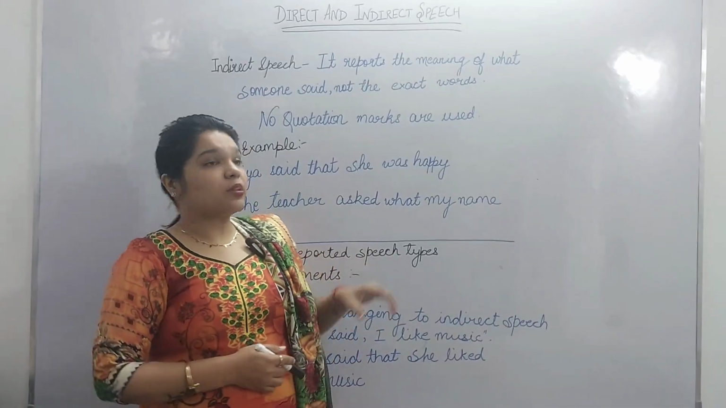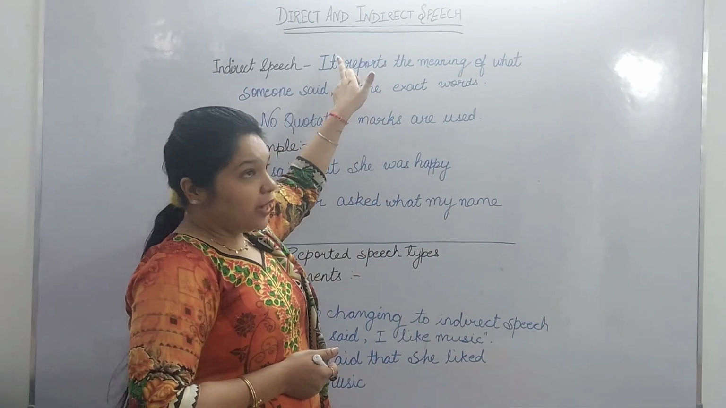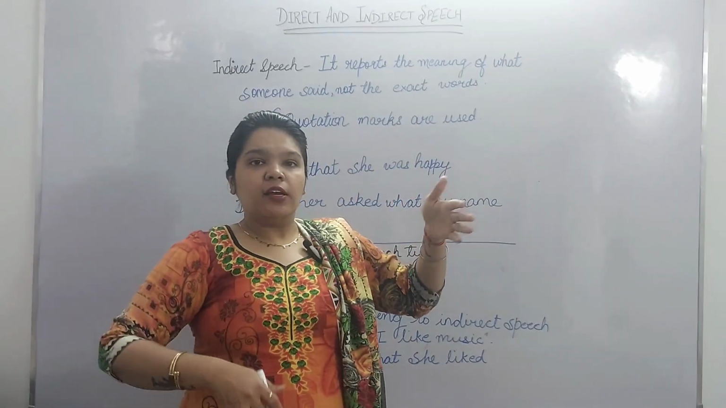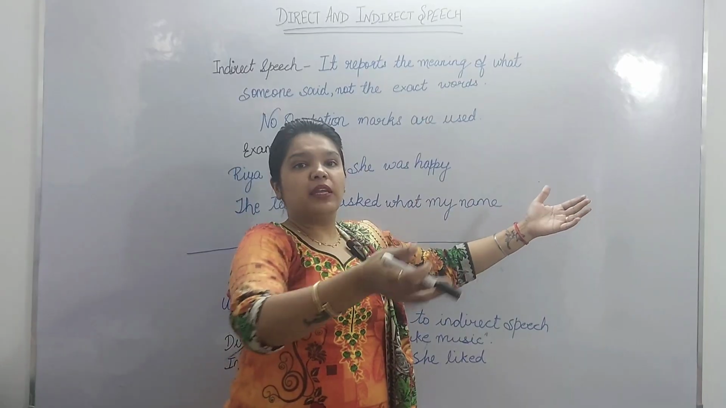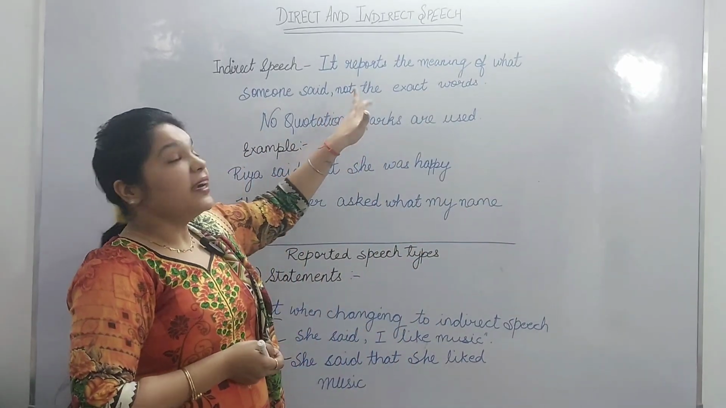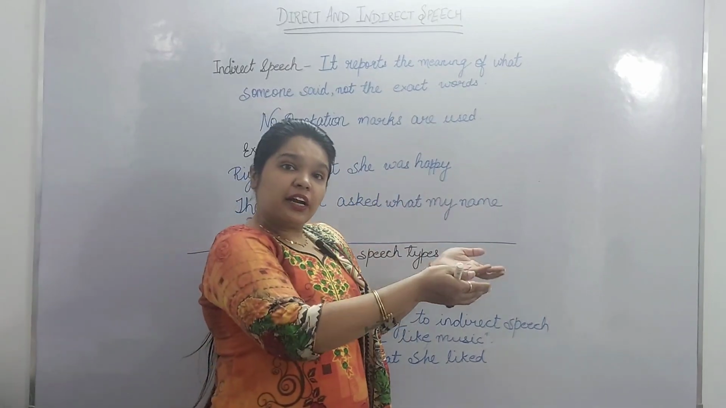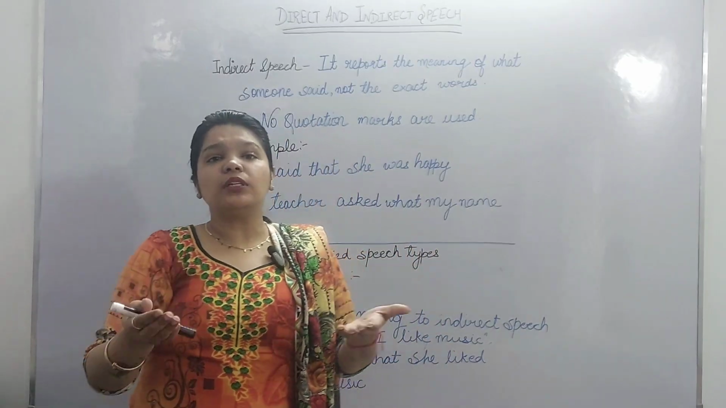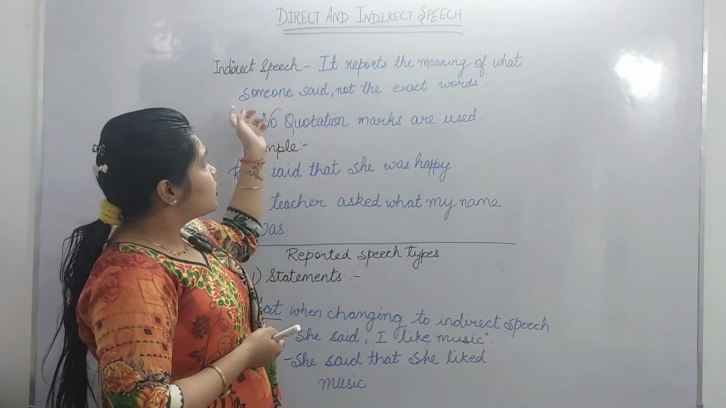Now let's learn about the indirect speech. What do you mean by indirect speech? It reports the meaning of what someone said. Means if you're saying something, I am telling it to someone with the meaning that you said this. I am saying this to another person like this. It does not tell the exact words. When you say something to me, I am conveying it to another person. So I am not using the exact words that you used with me. So this is the indirect speech.